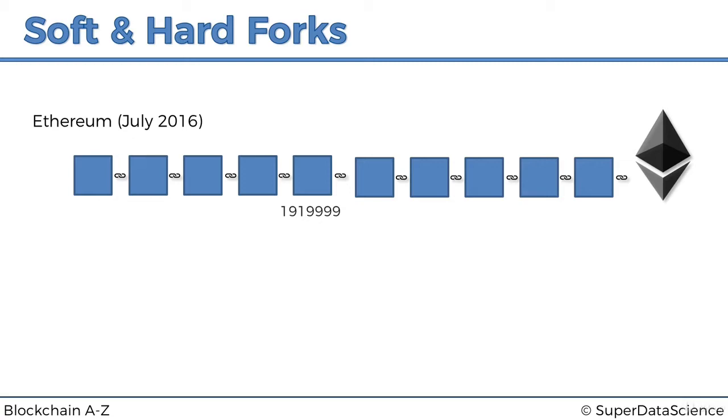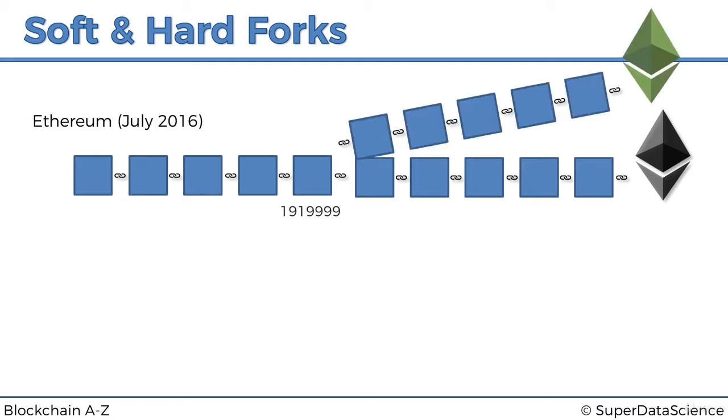So a hard fork basically means there's new software, a new upgrade to the blockchain software, which allows for certain things that previously were not allowed, that were not possible. And so what happened then is those miners that continued mining the old way, that didn't upgrade, split off into their own version, and that version is now called Ethereum Classic. So right now there's two. You can look them up on the exchange.